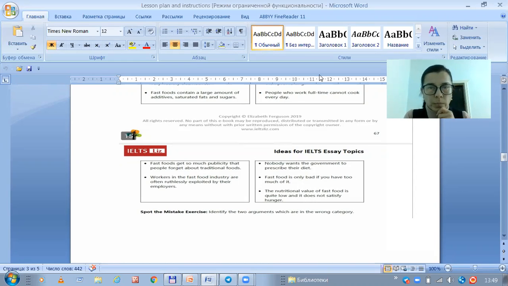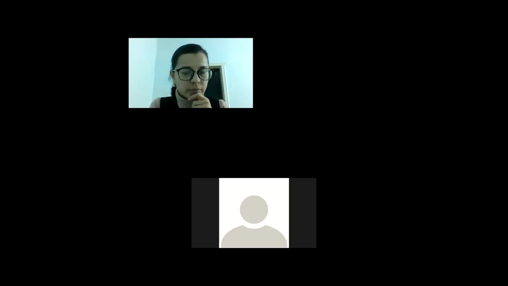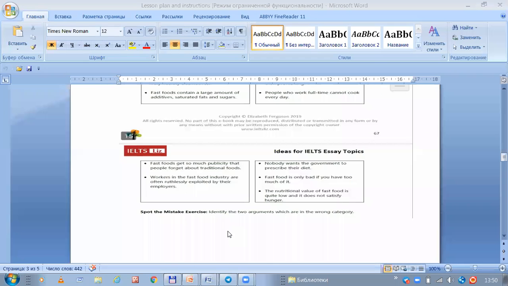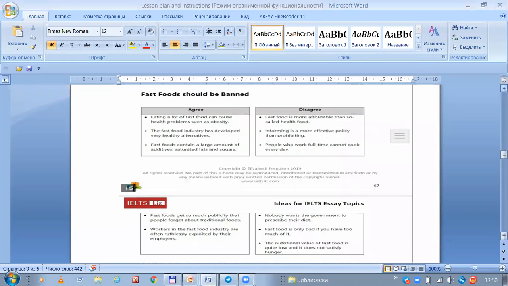Here, the fast food industry has developed very healthy alternatives. This sentence should be categorized as disagree because fast food hasn't given such healthy alternatives.